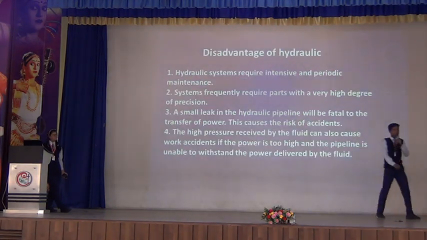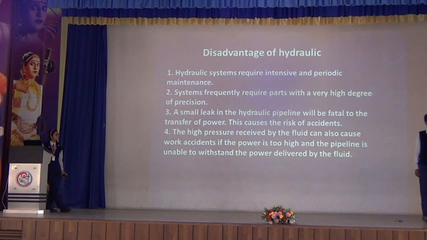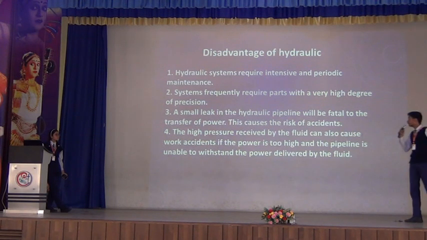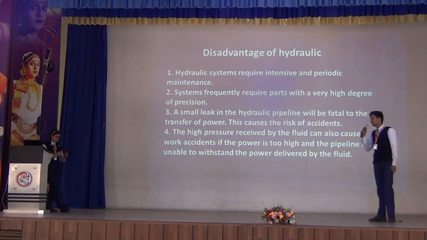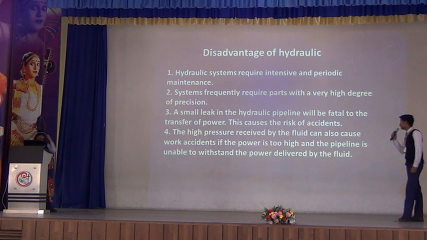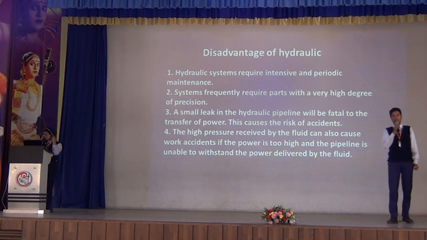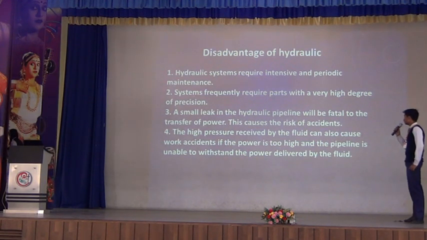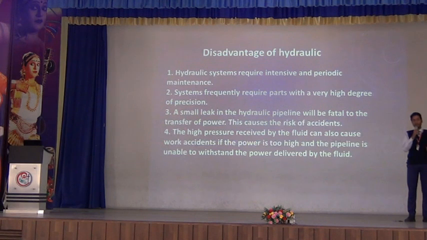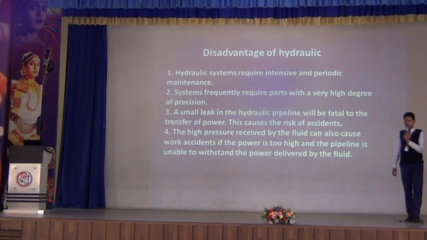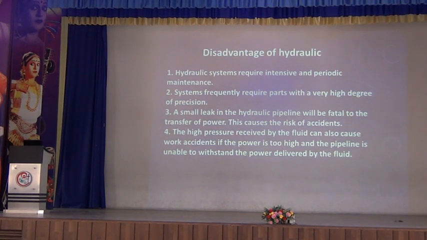Now that we have got to know about the advantages and uses of the hydraulic machine, there are some disadvantages too. Hydraulic systems require intensive and periodic maintenance. Systems frequently require parts with a very high degree of precision. A small leak in a hydraulic machine can lead to its malfunctioning, and lastly, if the pressure applied is more, the pipe can burst. So now I would like to tell you something.